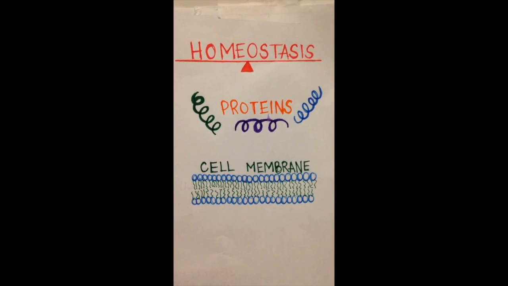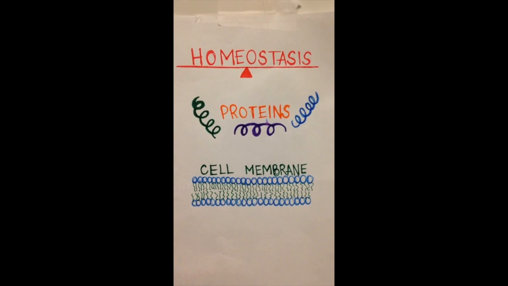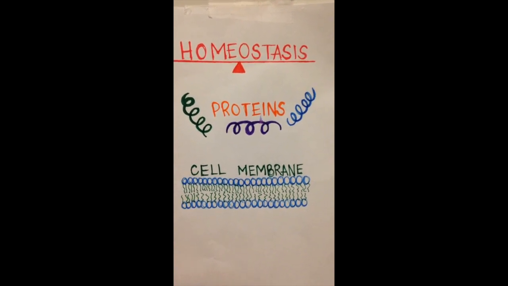In summary, we will quickly recap Parkinson's effect on homeostasis, proteins, and the cell membrane. Homeostasis. Parkinson's causes the death of dopamine-producing neurons within the brain and a loss of cell-to-cell communication between the substantia nigra and the basal ganglia parts of the brain. This causes the symptoms of Parkinson's, therefore disrupting the normal homeostasis of the body.